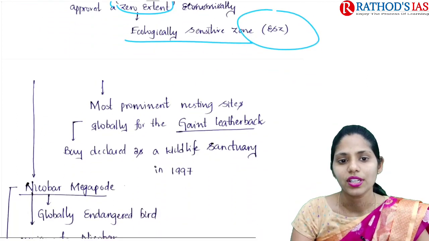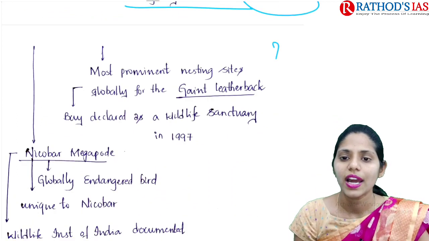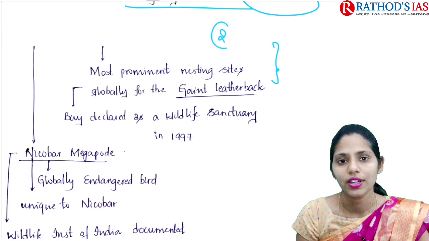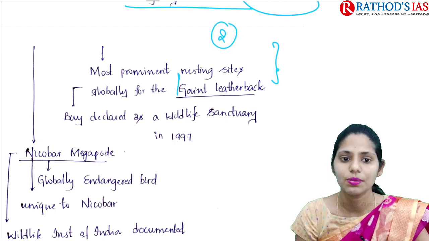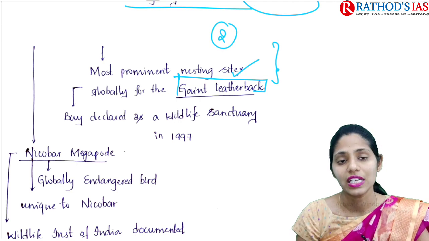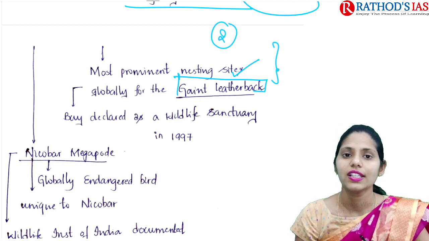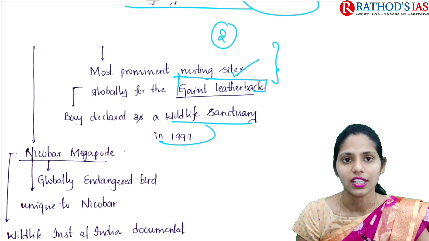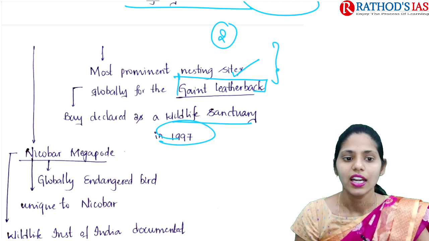So these are some important issues. The Nicobar Islands are mainly famous for two important species. The first one is the giant leatherback turtle. Because of the prominent nesting sites of these giant leatherback turtles, this area was declared a wildlife sanctuary in 1997. And the next important species here is the Nicobar Megapode.